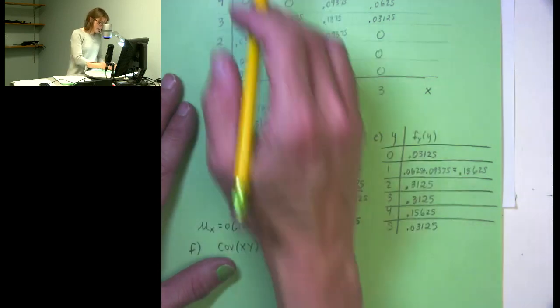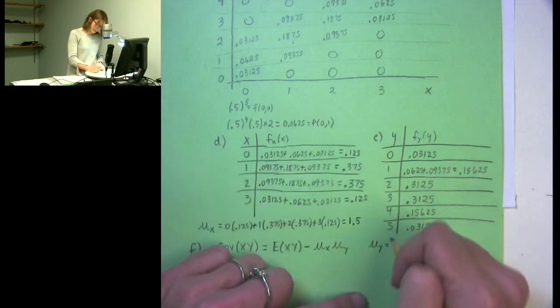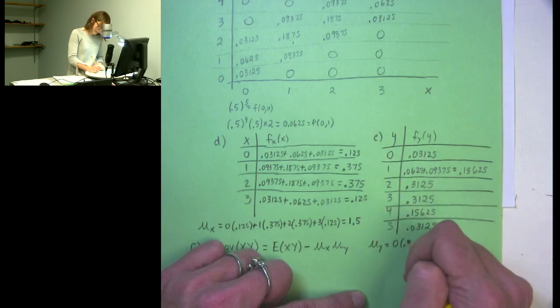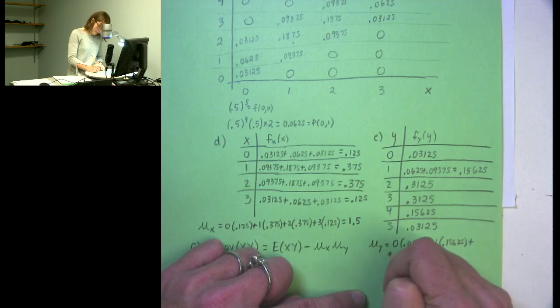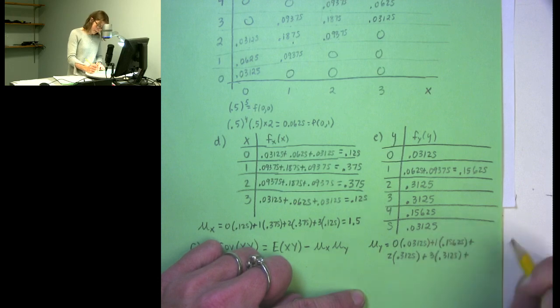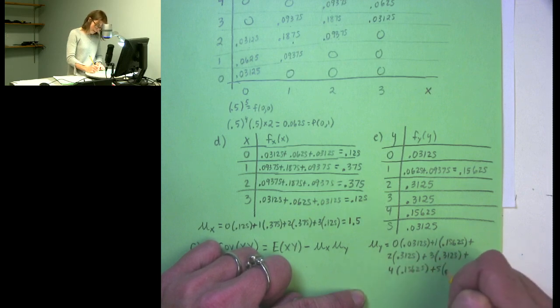If I want to find the mean of y, it's going to be 0 times the probability that y is equal to 0, plus 1 times the probability that y is equal to 1, plus 2 times the probability that y is equal to 2, plus 3 times the probability that y is equal to 3, plus 4 times the probability that y is equal to 4, plus 5 times the probability that y is equal to 5.